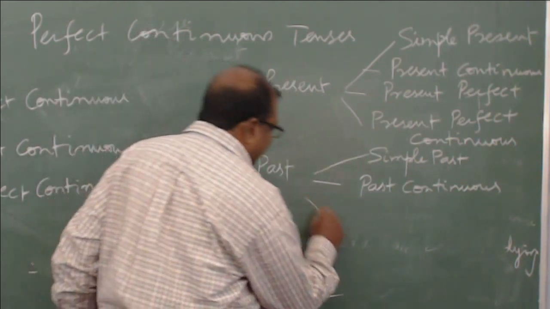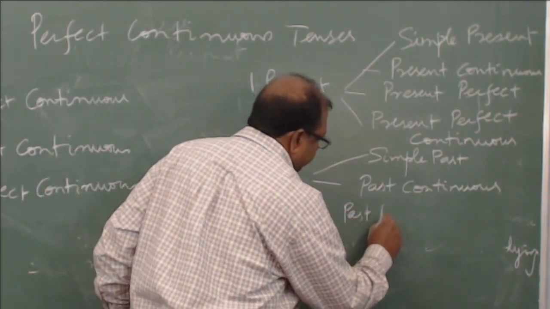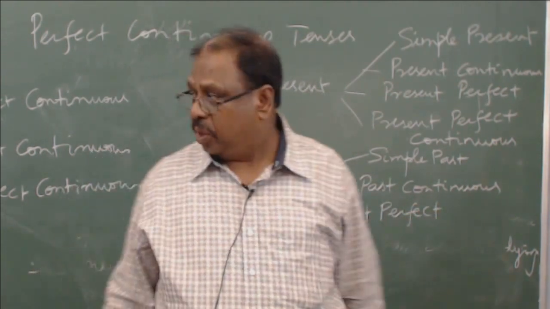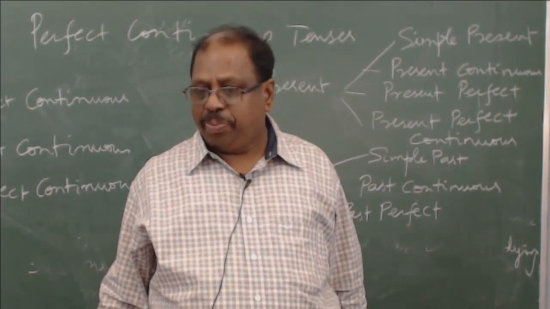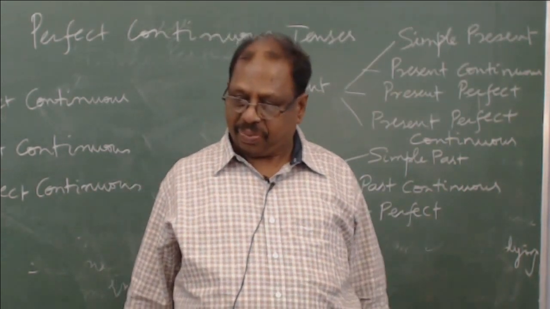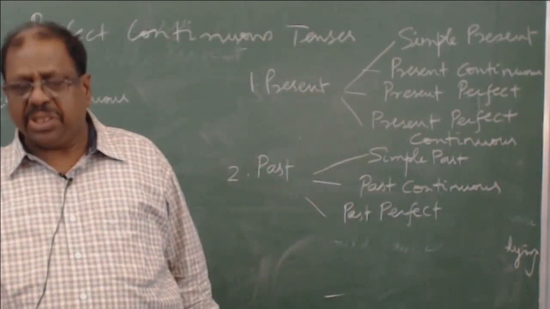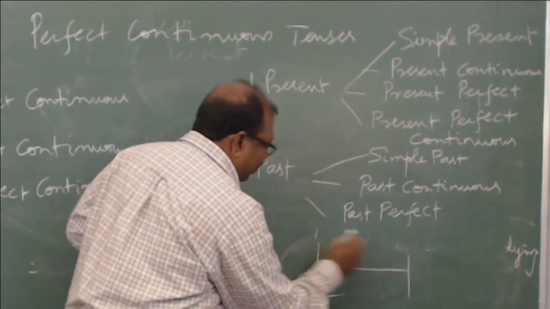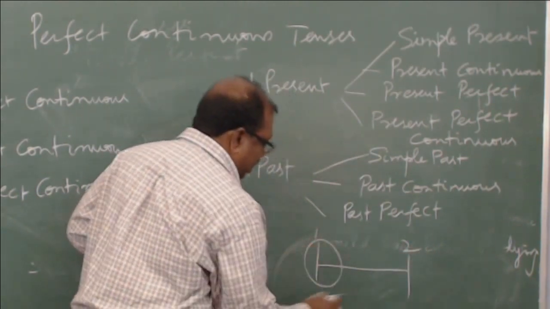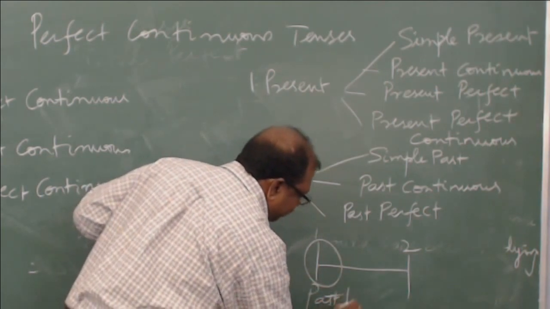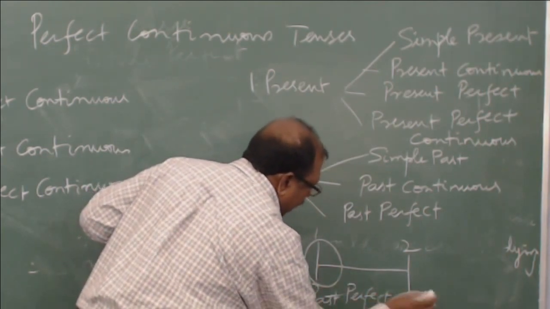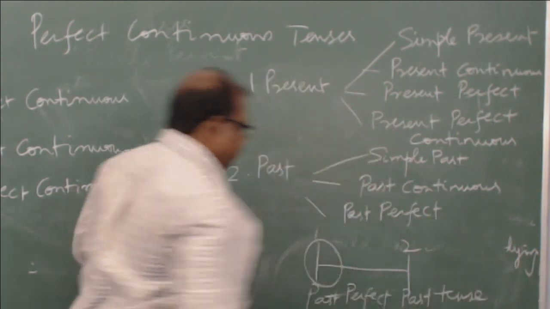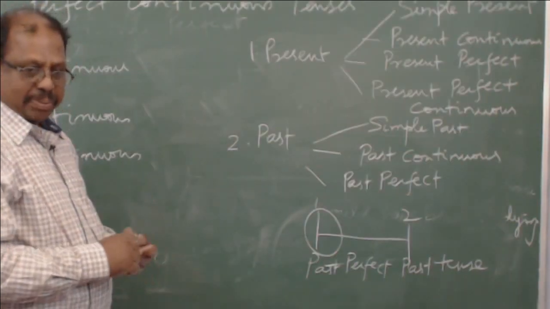And then the past perfect. I have given you clearly the rule: 2 past actions should have happened in the past, one after the other, and for the first action you will use past perfect, and for the second action you will be using the past tense. So this is the rule for the past perfect.